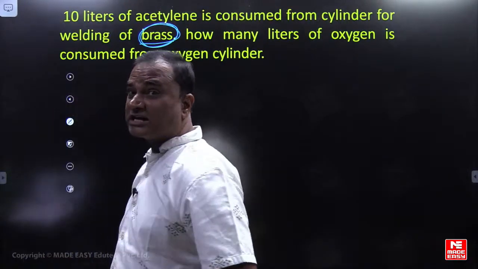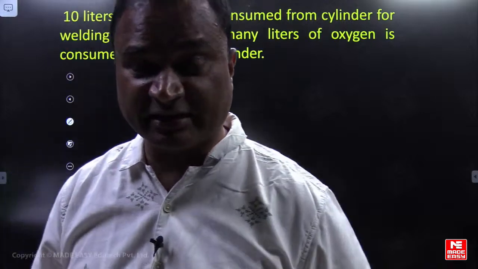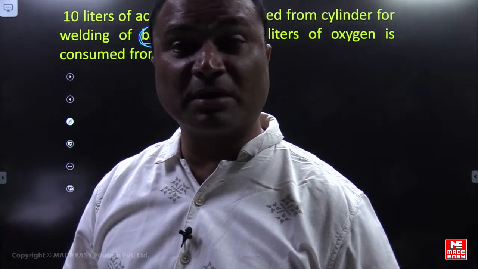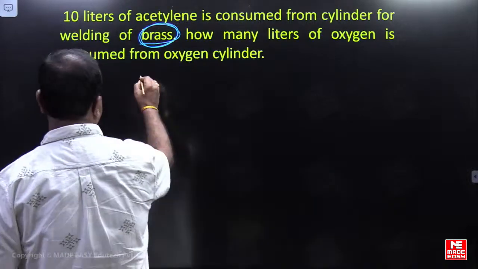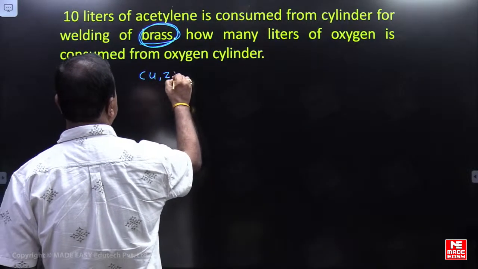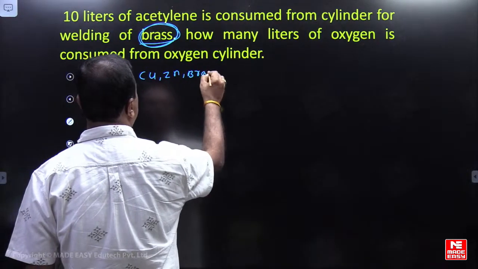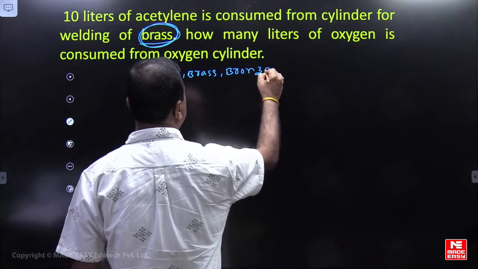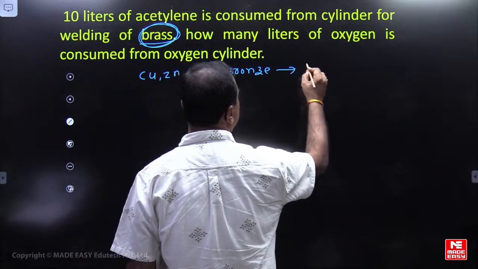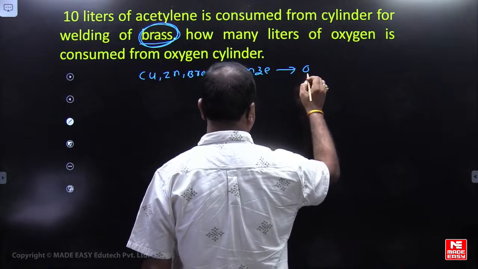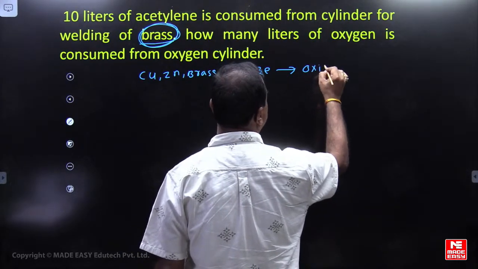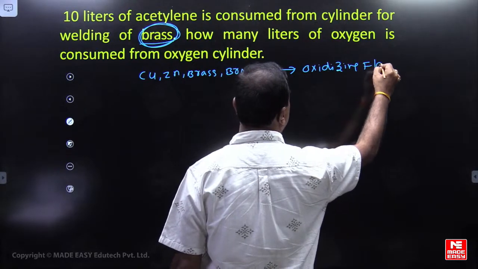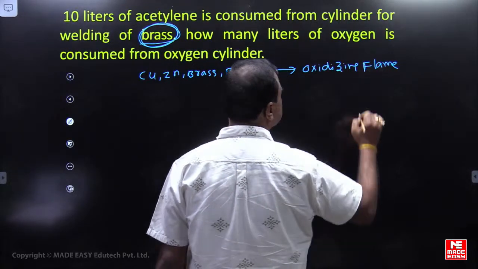Brass material, gas welding, oxyacetylene welding. Gas welding for copper, zinc, brass and bronze can be welded by which flame? Oxidizing flame. Which flame are we using, my dear friends, here? Oxidizing flame.